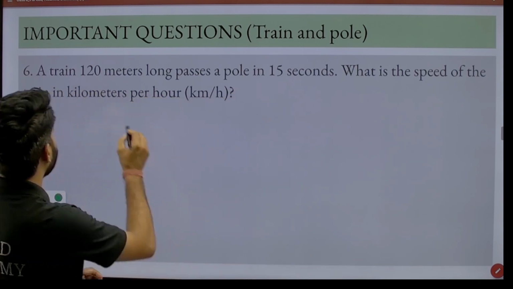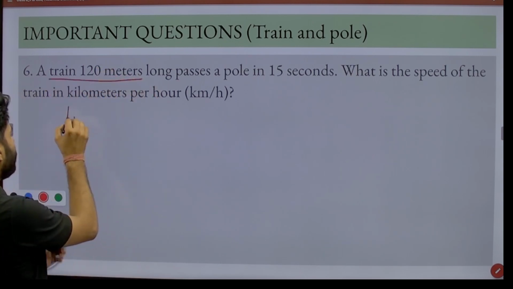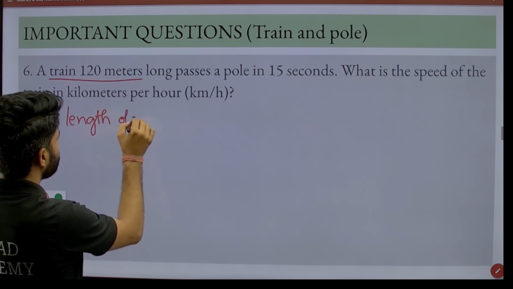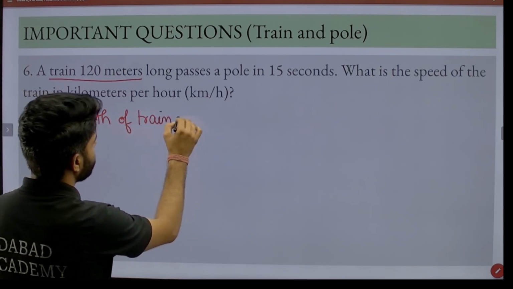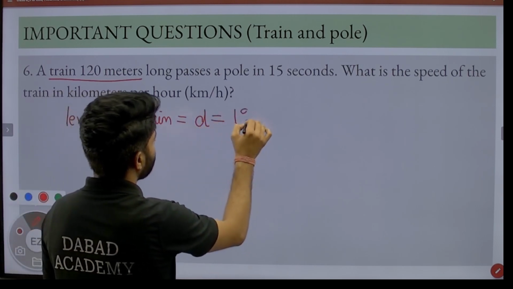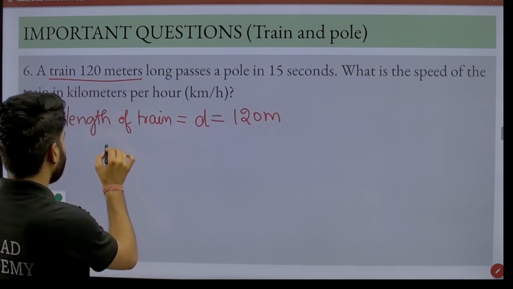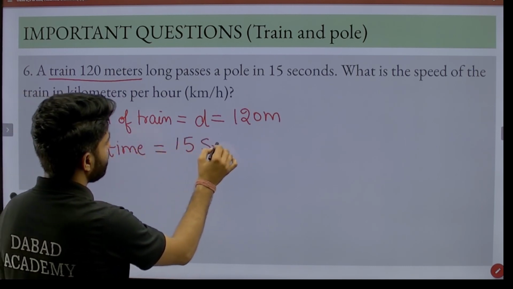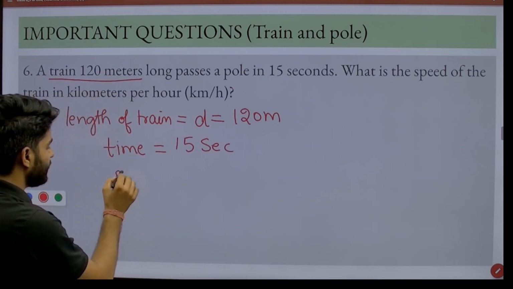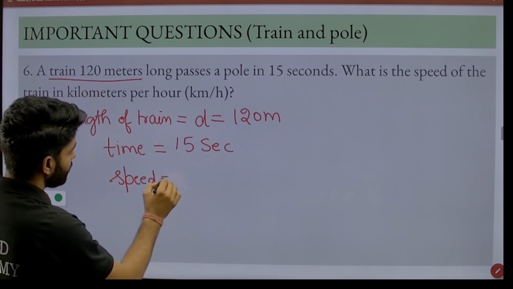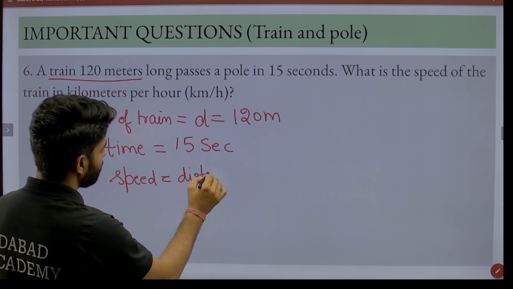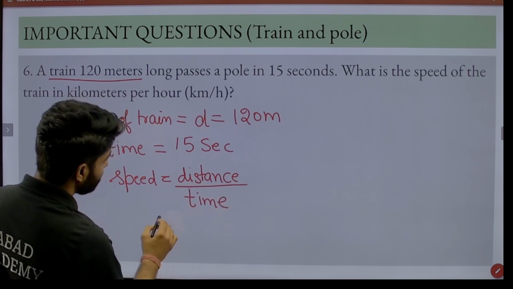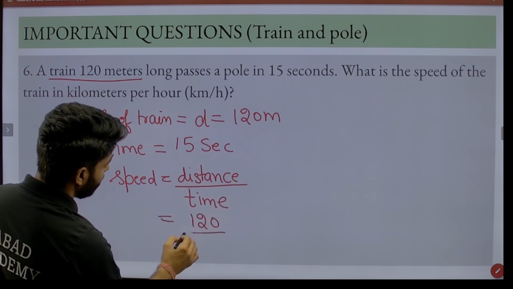So what we have is the length of the train, and we know the length of the train is equal to the distance traveled by the train itself. So we have the length of train, or we can say we have the distance, that is 120 meter. Now we have the time that is 15 second, and we all know the formula of speed is equal to distance upon time, and we can clearly see distance is 120 and time is 15.